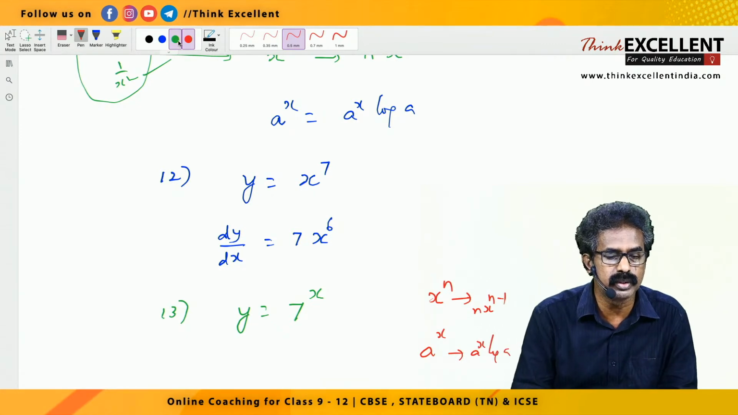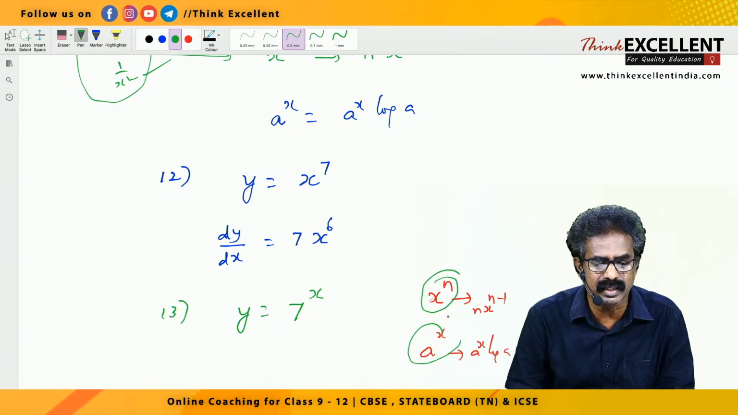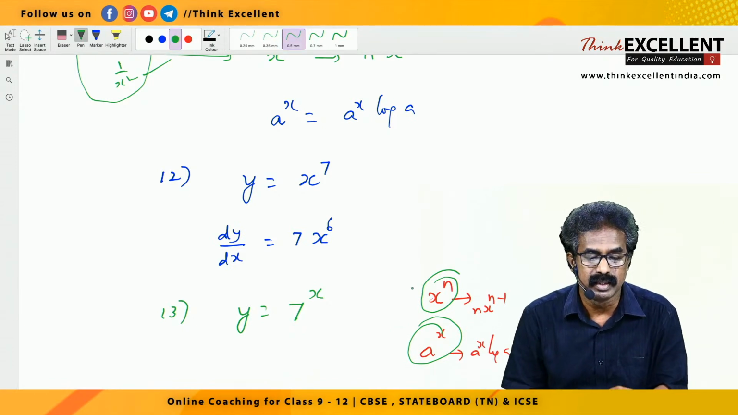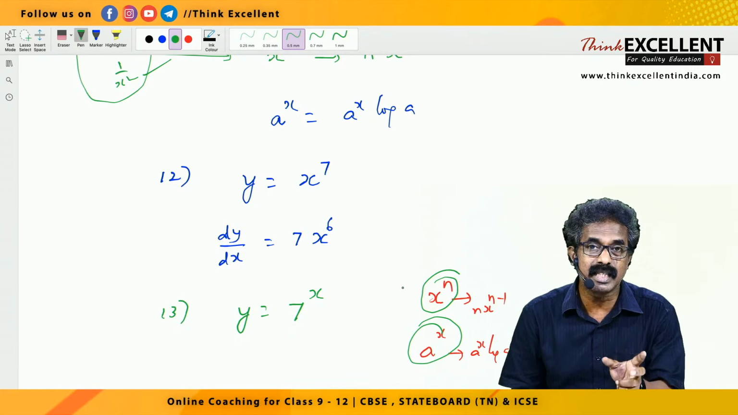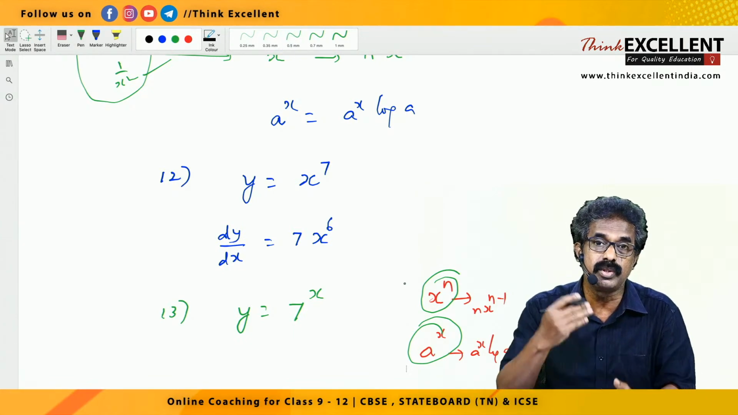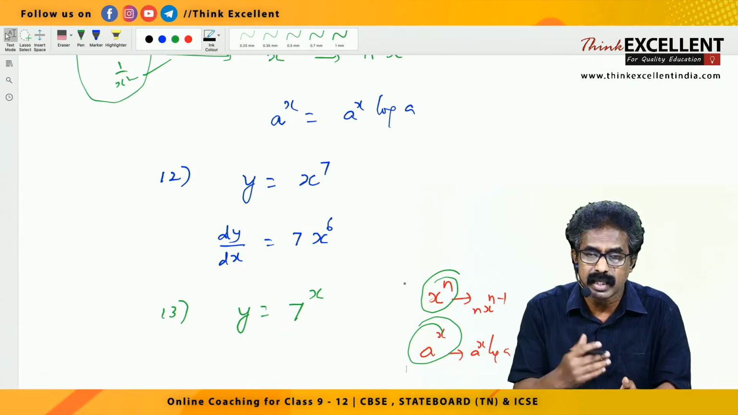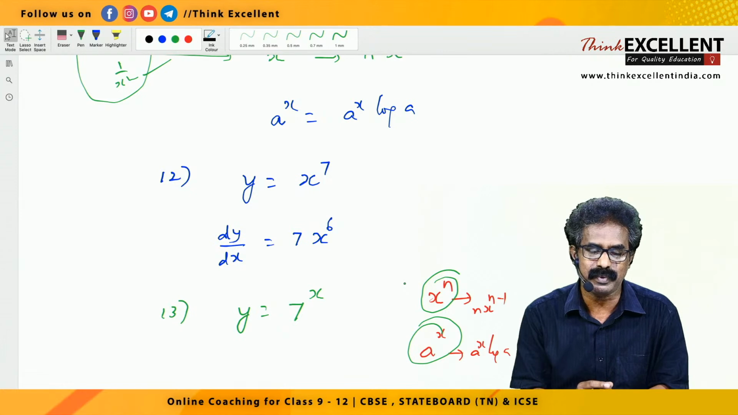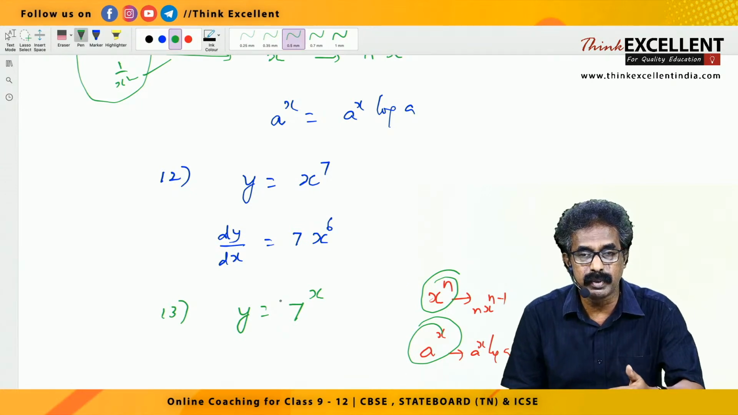But you see the question, both look similar, right? Exponential form, a raised to m type. But see the variable and the constant. x raised to n: variable raised to constant, the power is a constant. But a raised to x: constant raised to variable. Right? The first one is variable raised to constant.